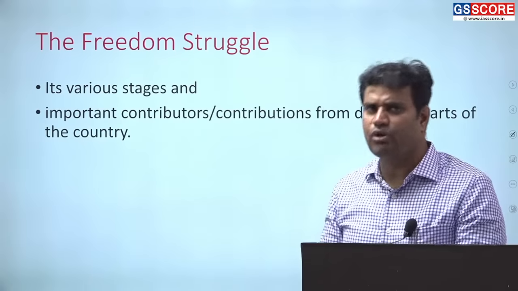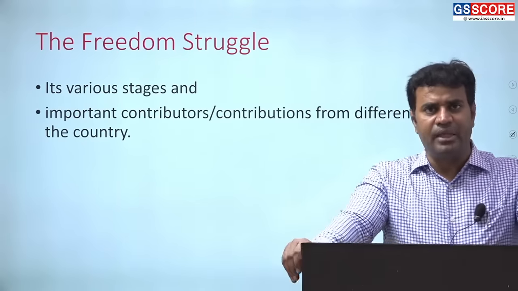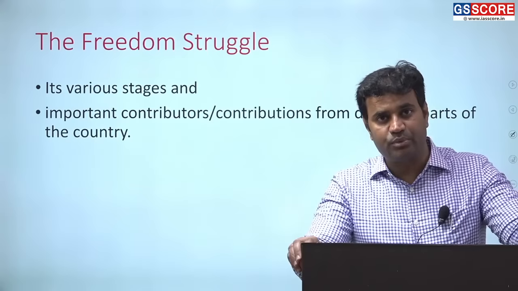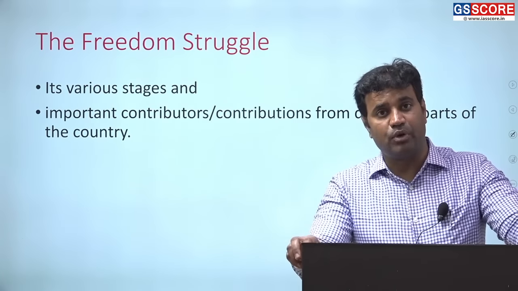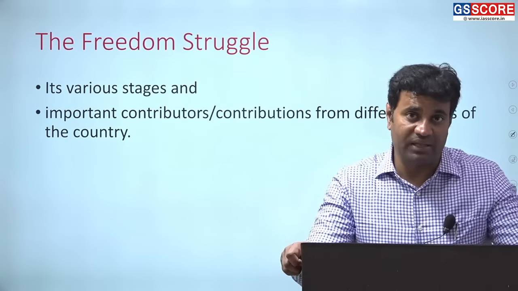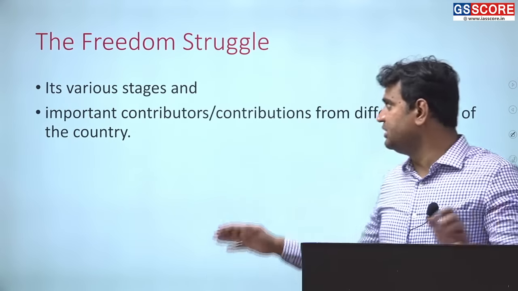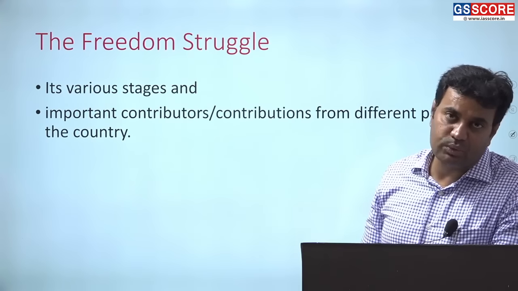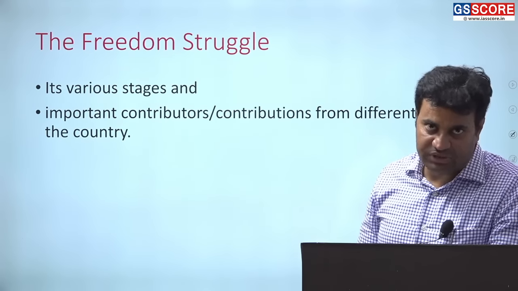And major parts of the country also contributed significantly, especially the region of Bengal, which was very proactive. At the same time, United Province, Punjab, even the province of Madras, where C. Rajagopalachari played an important role. All these contributors and contributions from different parts of the country ultimately led to India's independence in 1947.